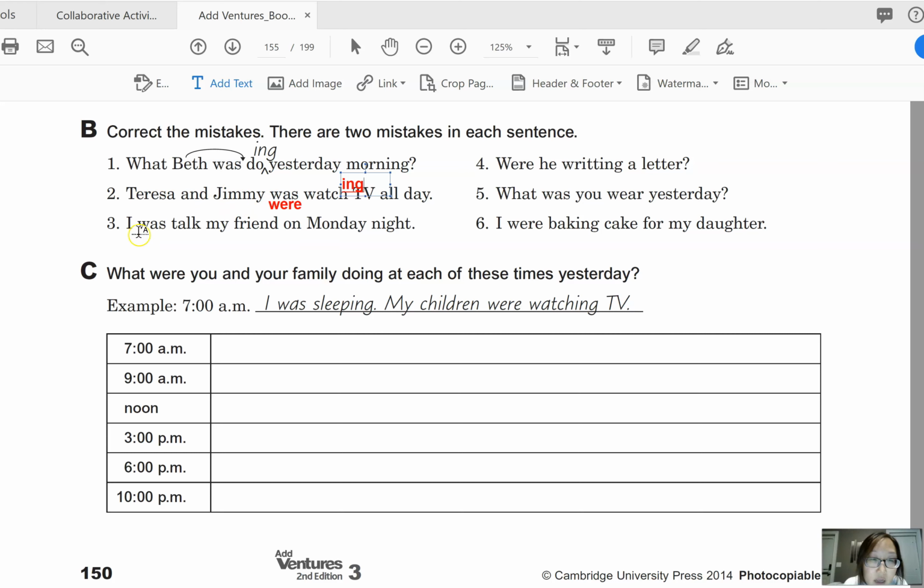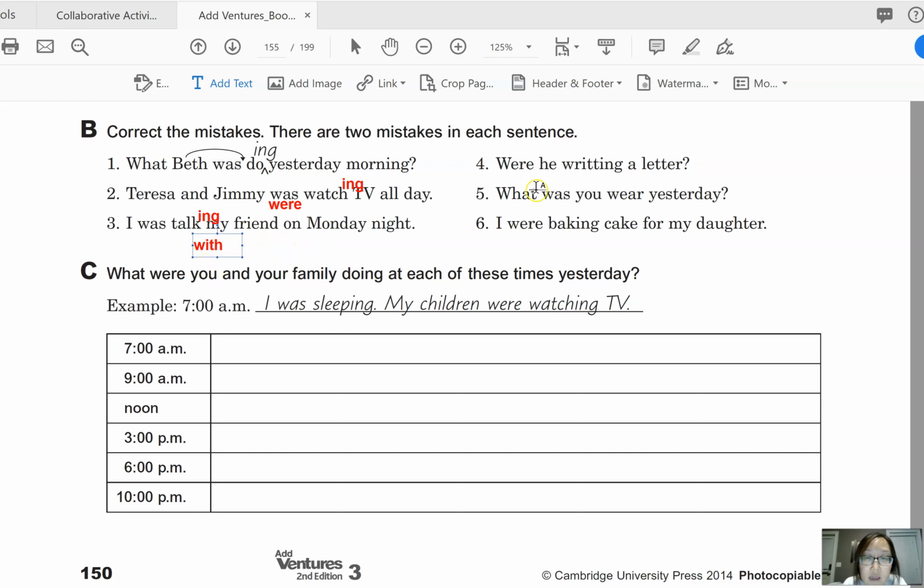And then number 3, I was talk my friend on Monday night. In this case, same thing. We need to say I was talking. Now, something's missing. I was talking my friend on Monday night. You should include talking with my friend on Monday night. I know it's a little bit confusing, but let me read it one more time. I was talking with my friend on Monday night. So you need this preposition.